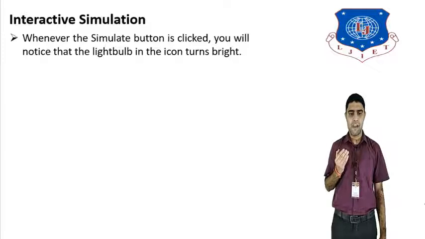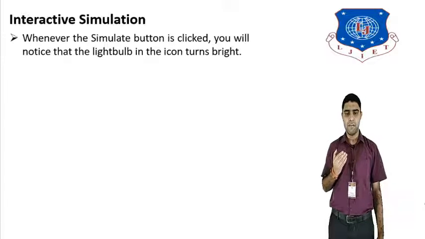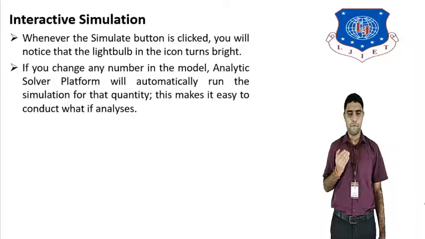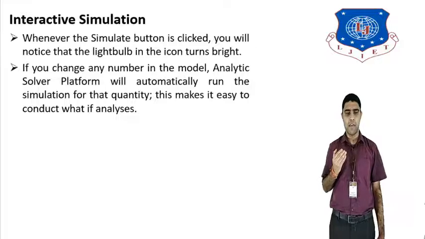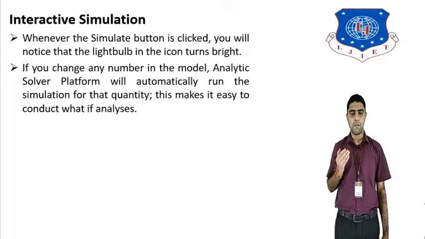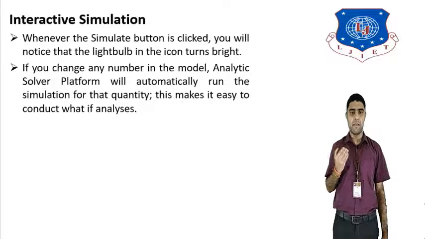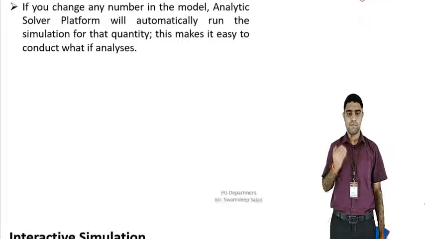You will notice that the light bulb icon turns bright for the interactive simulation. If we change any number in the model, the Analytic Solver platform will automatically run the simulation, so for any quantity it is easy to conduct what-if analysis.